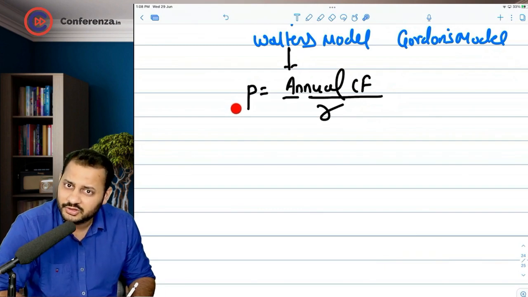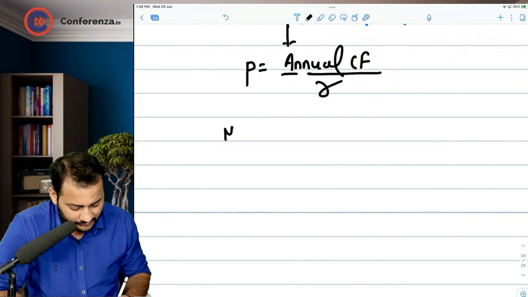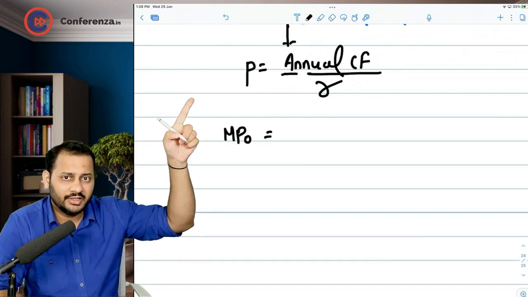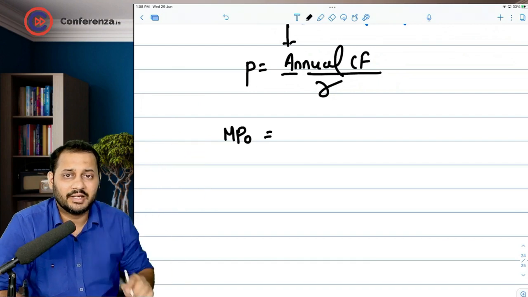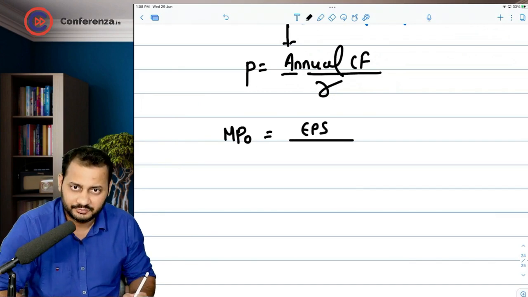This was the concept of perpetuity, and the same can be applied in our question. The value that you will invest in an equity share is called the market price, and the amount that you are going to earn every year is called earning per share.